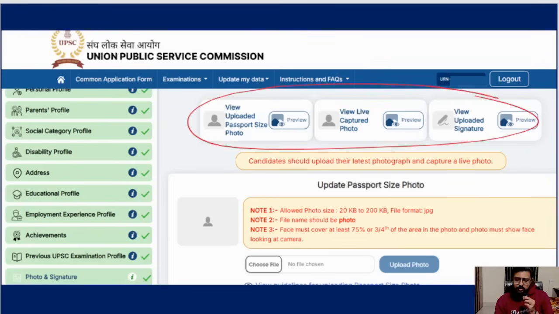See, now your three things got uploaded. You can view the uploaded passport size photo, the live capture photo, and the signature. As I told, if you do it this way, it will definitely take in the system. I also tried the other way, it was rejecting each time. So then your passport is done, meaning all these green ones are done.